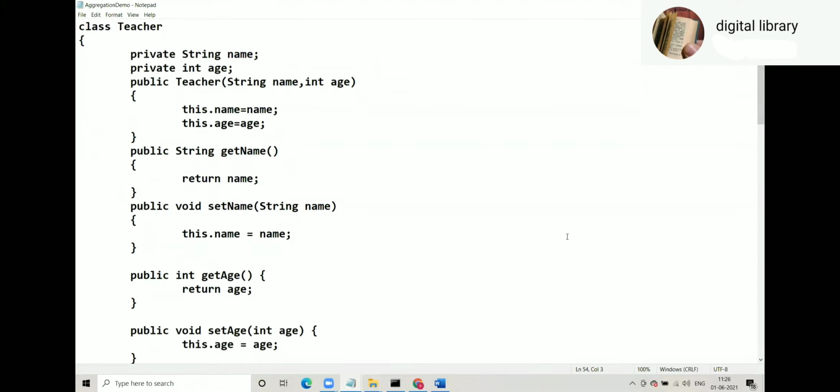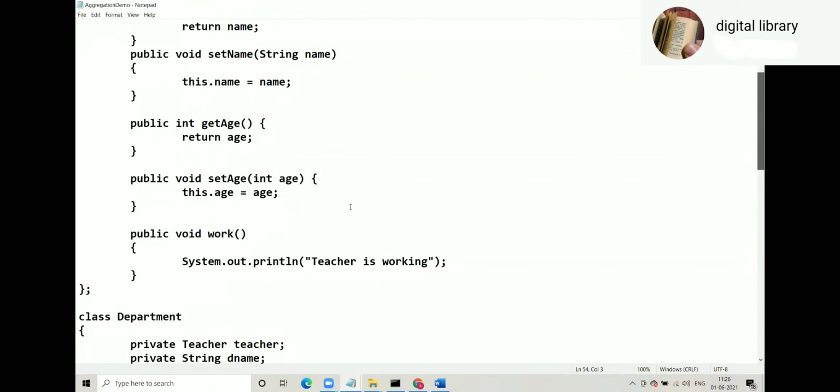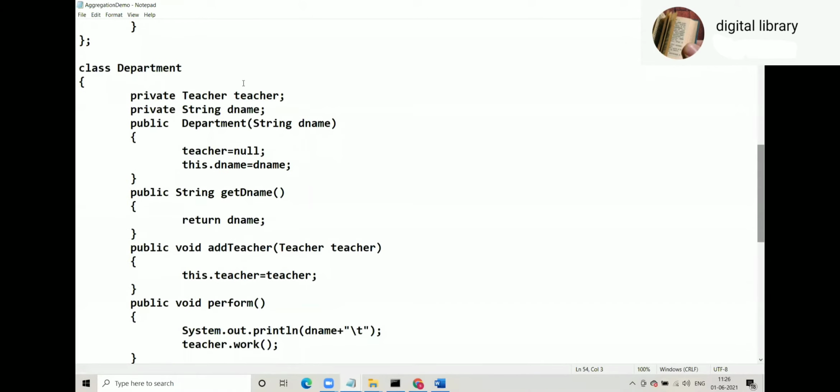Class Teacher. It has got name and age. A parameterized constructor to accept name and age. Getter and setter methods. And then Teacher has got a work method. Teacher is working. Class Department has Teacher.